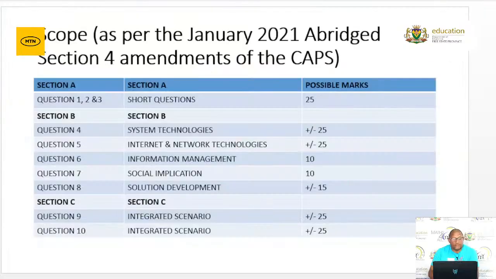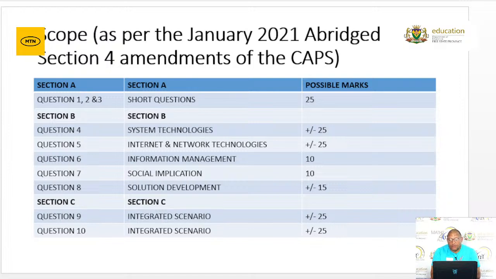Section A will be question 1, 2, and 3. That will consist of matching the columns, true and false, as well as your multiple choice questions. Then in section B, we've got question 4, which covers the system technologies topic. Question 5, that will be an integrated scenario.